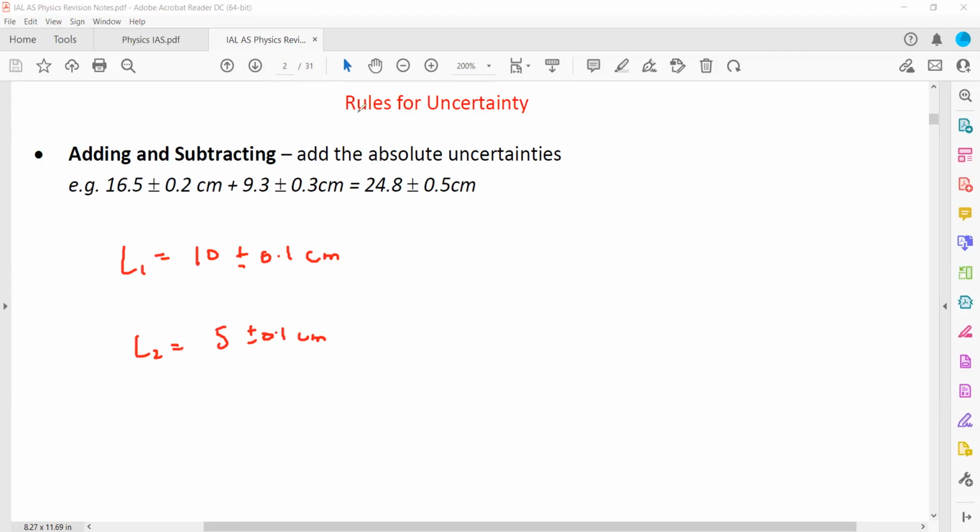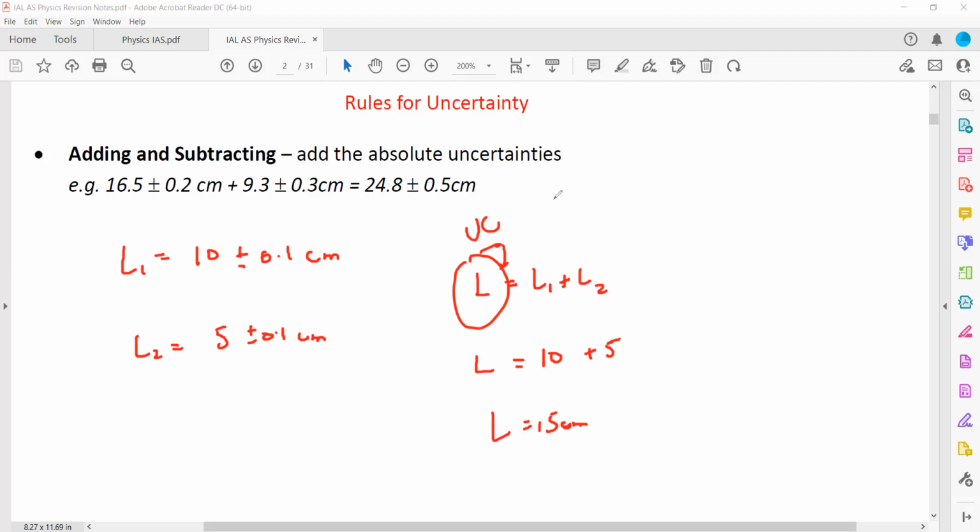And the question is: calculate the uncertainty in measurement of the length L, which is a sum of L1 plus L2. So we want to find the uncertainty in length, which is given by the formula L1 plus L2. When L1 is added to L2, we get L. So first, what is L1? L1 is 10. What about L2? It is 5. So it is 10 plus 5, which is equal to 15.